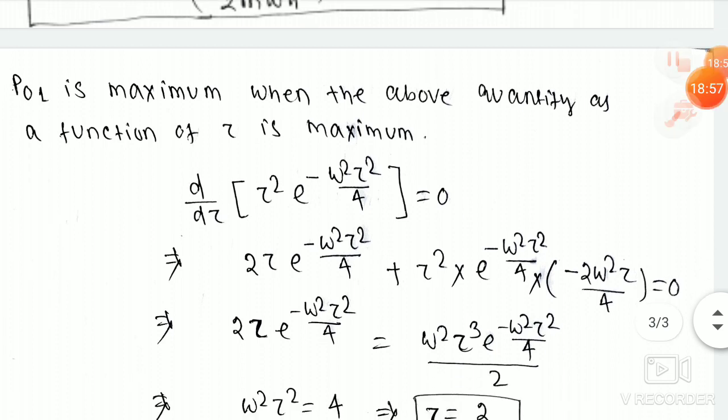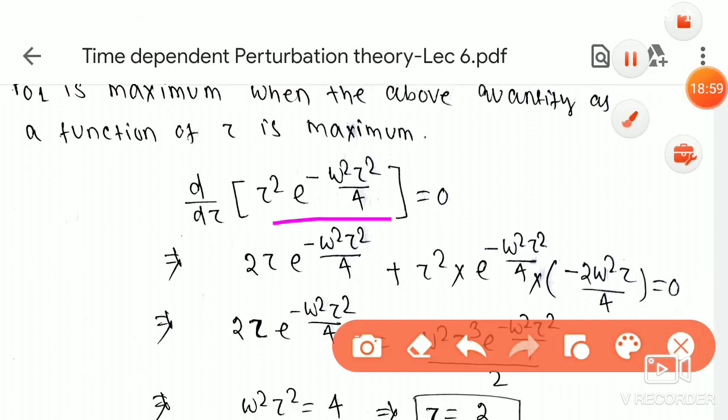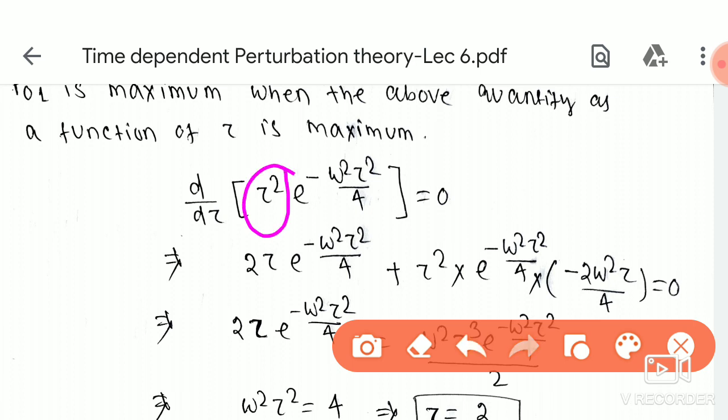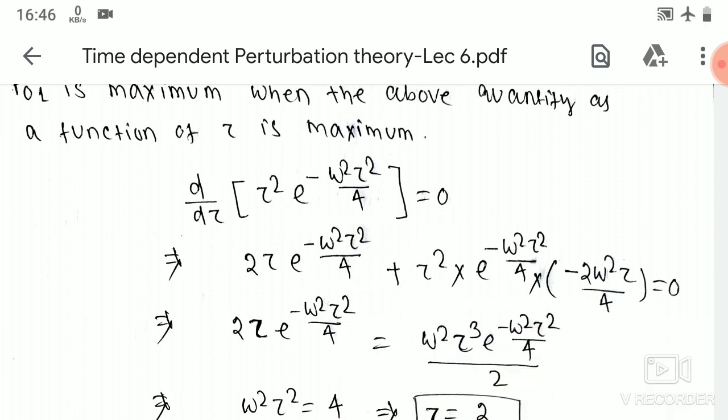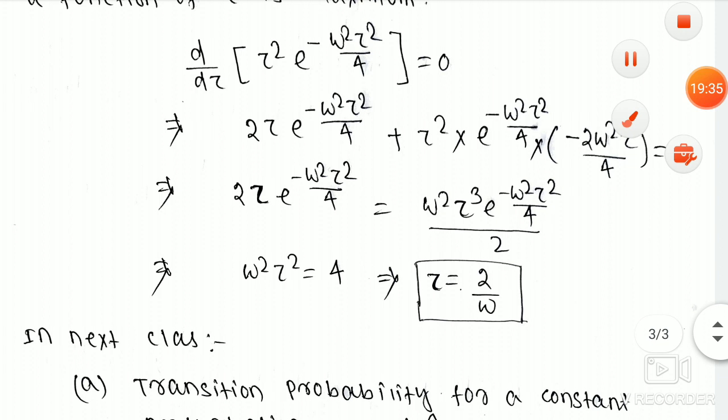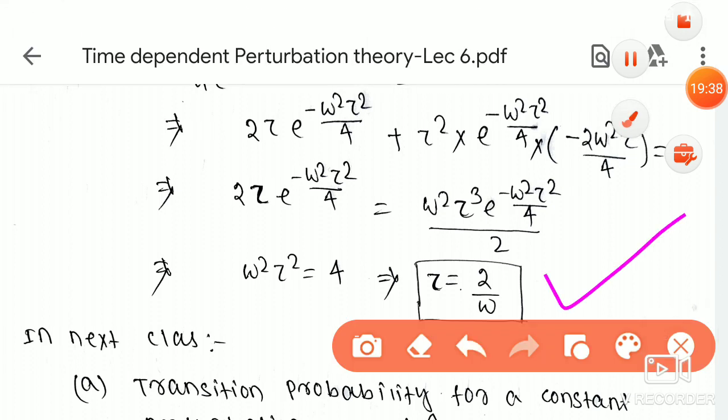So let's do the derivative. Taking the derivative of the first factor tau square gives 2 tau into exponential minus omega square tau square divided by 4. Then we differentiate the exponential term, keeping tau square: exponential minus omega square tau square divided by 4 into minus 2 omega square divided by 4 into tau, is equal to 0. If you solve this you will get tau is equal to 2 by omega.